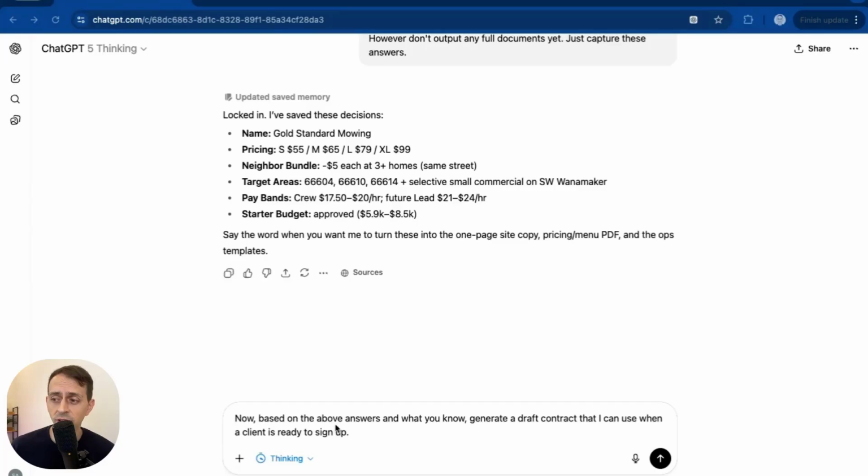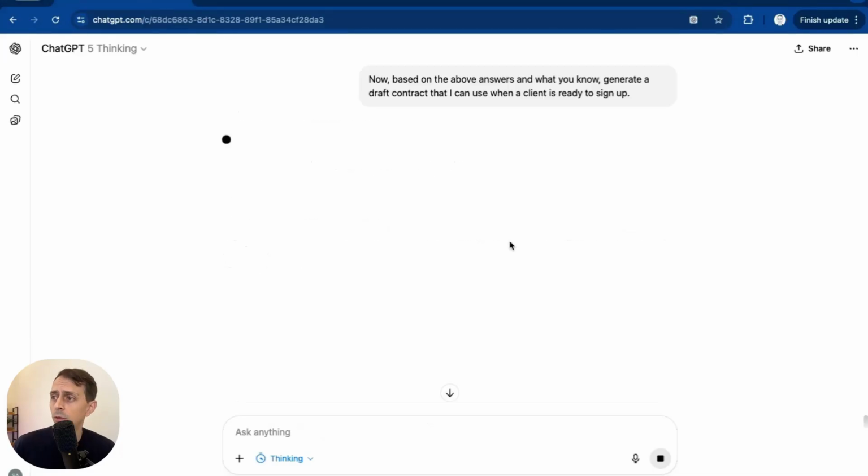And I say, now based on the above answers and what you know, generate a draft contract that I can use when a client is ready to sign up. That'll be enough. Now, if I really was doing this as a full-on business, I would do Socratic AI again here. So I would say, generate a draft contract and then ask me questions that will help me clarify my thinking. And then sometimes you'll also add a role. So you'll say, ask me questions as if you were a skilled local lawyer.